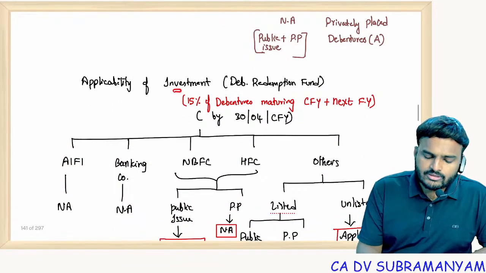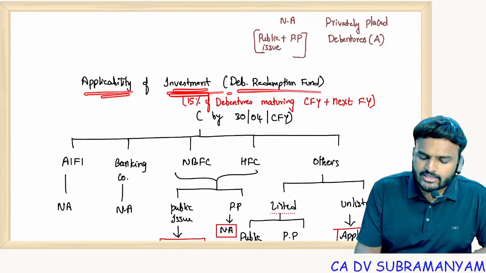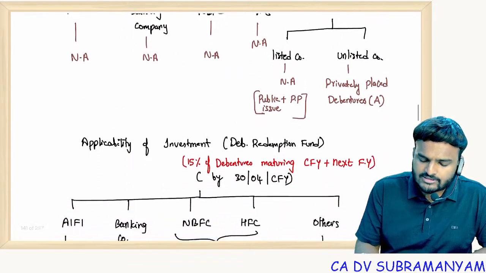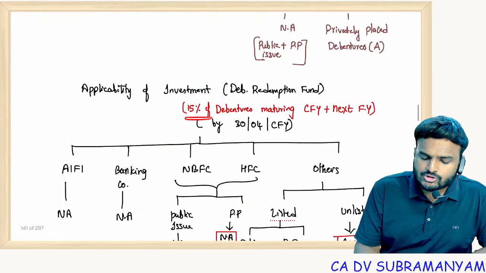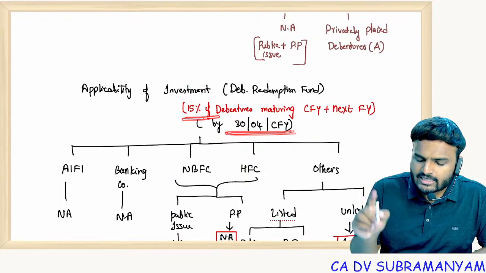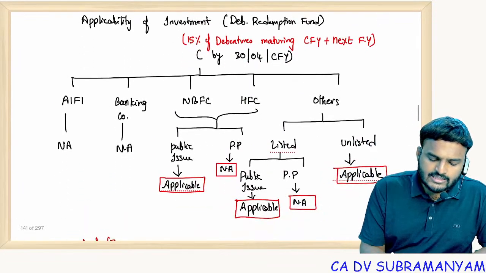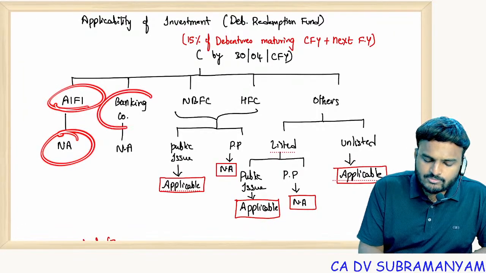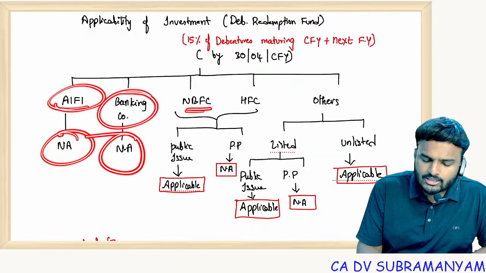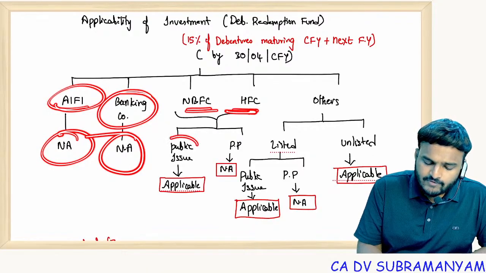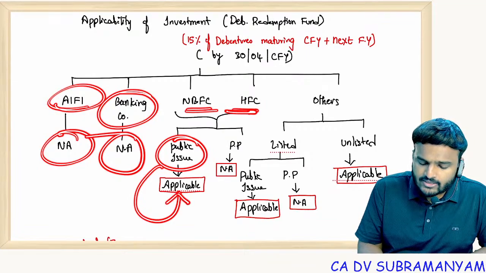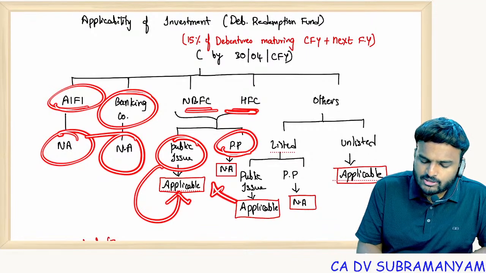And investment, applicability of investment in debenture redemption fund, 15%. DRR is 10%, but investment is 15%. It should be done by 30th April of the current financial year. With respect to all India financial institutions, it is not applicable. Investment not applicable. Banking company not applicable. NBFC, HFC: for public issue, DRF, debenture redemption fund, is applicable. For private placement, not applicable.